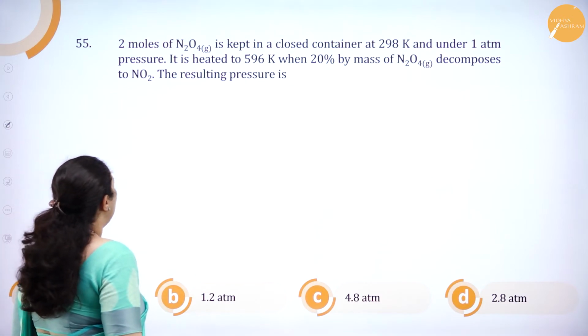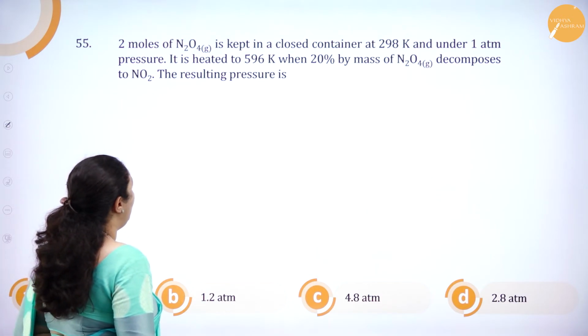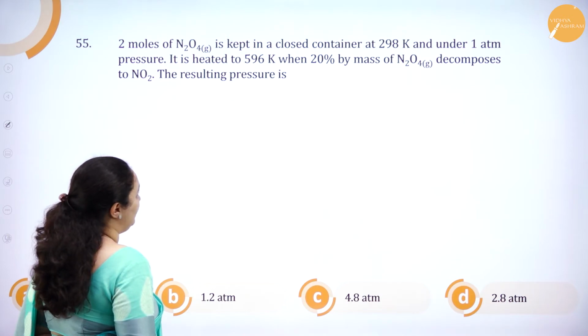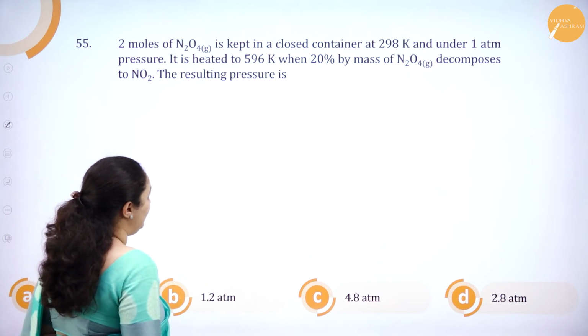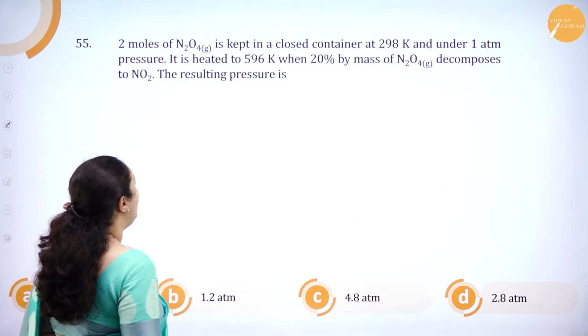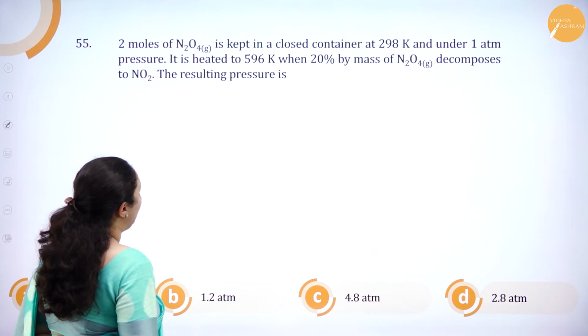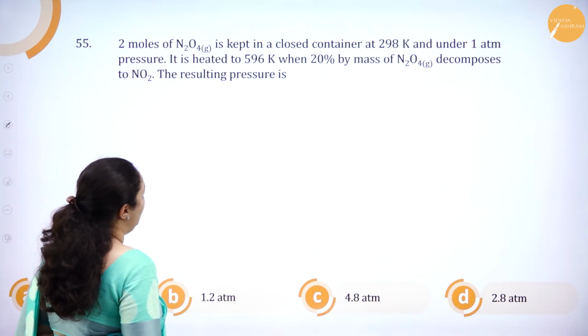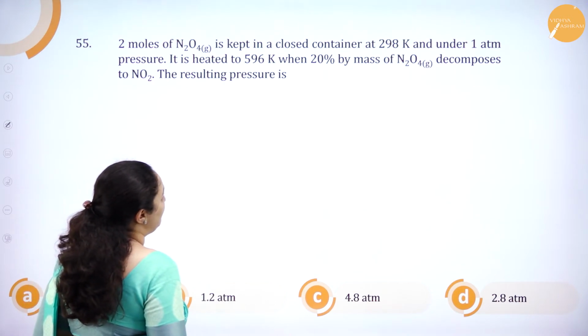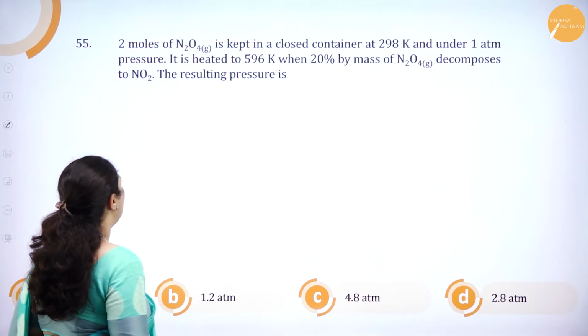55th one, 2 moles of N2O4 is kept in a closed container at 298 Kelvin and under 1 atmospheric pressure. It is heated to 596 Kelvin when 20% by mass of N2O4 decomposes to NO2.